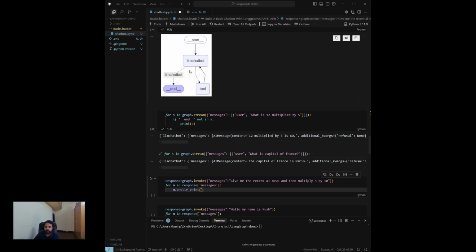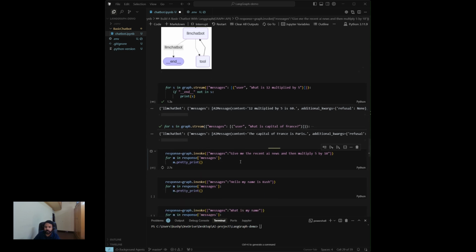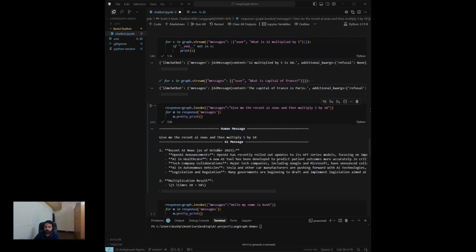Recent AI news will call this tool, and it will get the recent AI news from Tavily search. It will again come to the LLM chatbot and perform the second operation, 5 by 10. It will call the second tool, that is the multiply tool. It will get the response and then go to the end node. So let's run this. We are getting the recent AI news, and now we are getting the 5 multiplied by 10. The answer is 50 here. So it is performing like this.